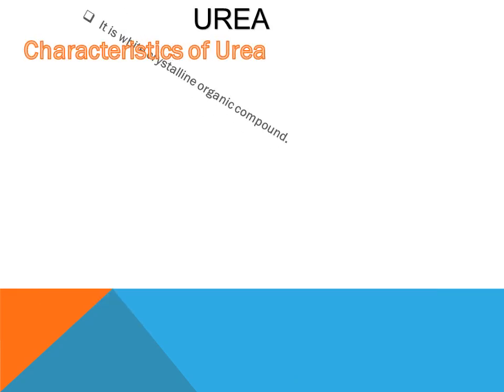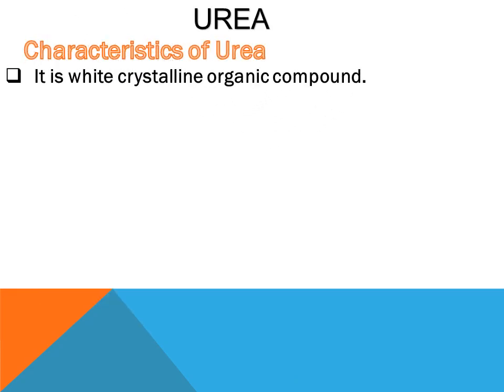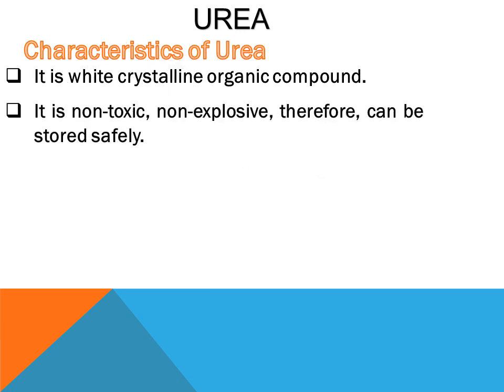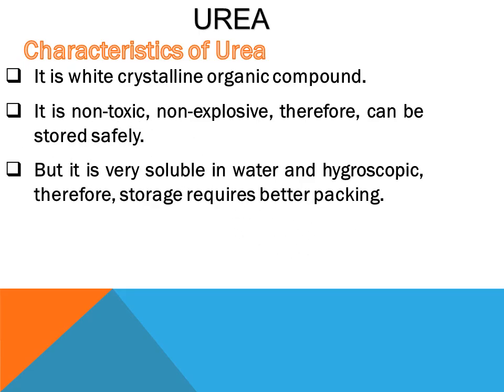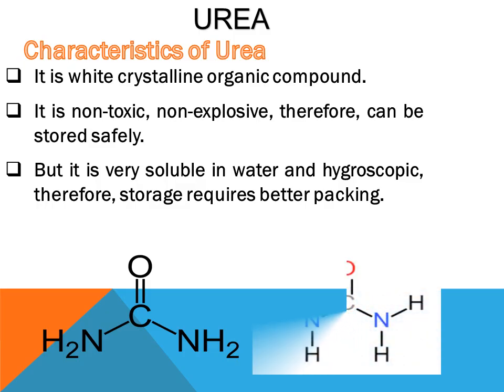So let's see the main characteristics of urea. It is a white crystalline organic compound, non-toxic, non-explosive, and can be stored safely, but it is very hygroscopic and can absorb moisture, therefore better storage packaging is required. In front of you is the formula where the carbonyl group is in the center and on both sides you have NH2 groups. You can write it in the condensed form as well as the open form.